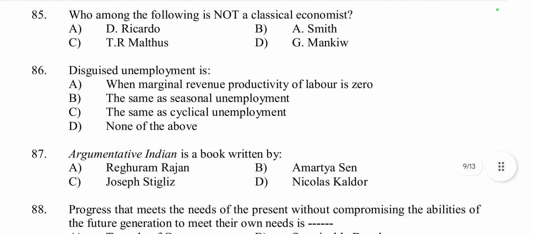Then question number 86. Disguised unemployment is when the marginal revenue productivity of labor is 0. Yes, we see this type of situation in agriculture. Here more workers are employed than needed, contributing 0 to output. So their marginal productivity is very low, or we can say 0. So option A is the right answer.